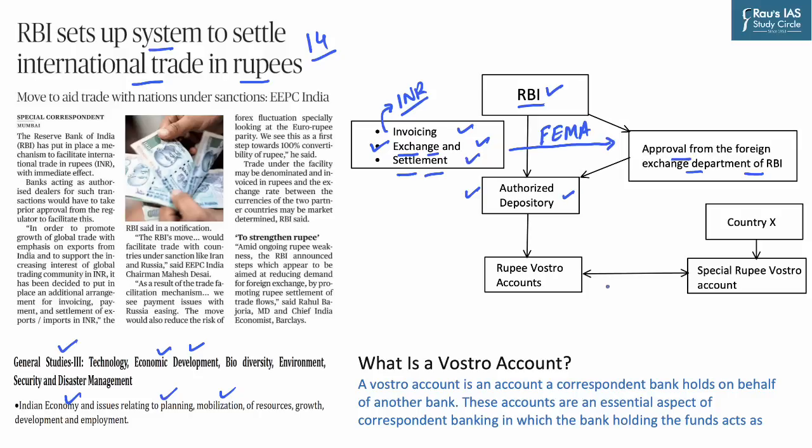Now let us understand how these authorized depositories will basically work. These authorized depositories will first establish a rupee vostro account in the territory where they are operational. For example, if it is SBI, it will set up a rupee vostro account in SBI India. These authorized depositories will also establish special rupee vostro accounts in the other country with which we are going to interact under this collaboration. Now let's assume that this country X is Russia. So SBI, the authorized depository here, will establish a special rupee vostro account.